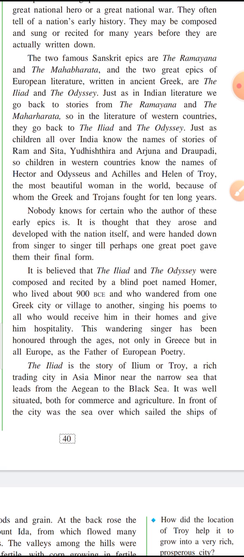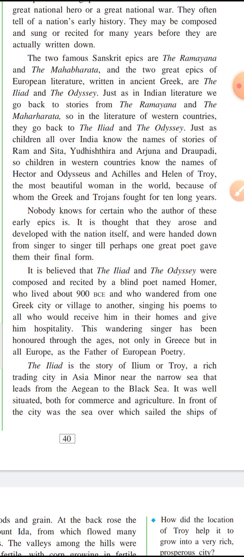Now since it was rich in agriculture, they were trading a lot of grains. Now why is it called a rich city? Because it had very good climatic conditions and very good soil, so it was rich in agriculture, and then it was situated next to the sea, therefore the trading was very easy through ships. Their trading and their agriculture both were very strong, and therefore the city was very rich.